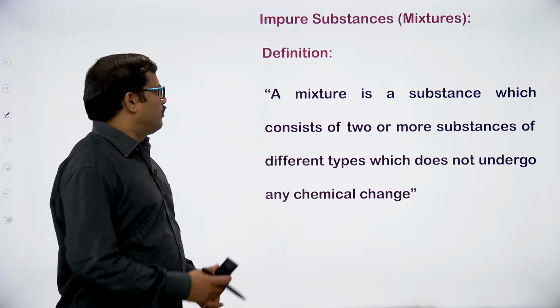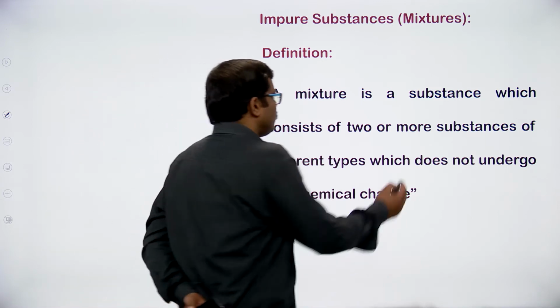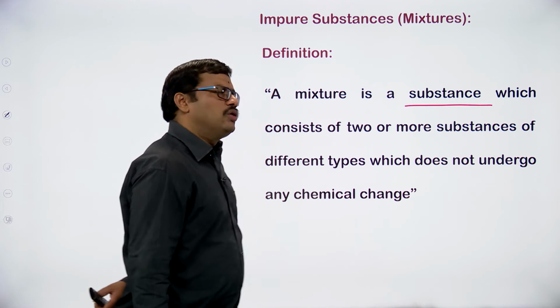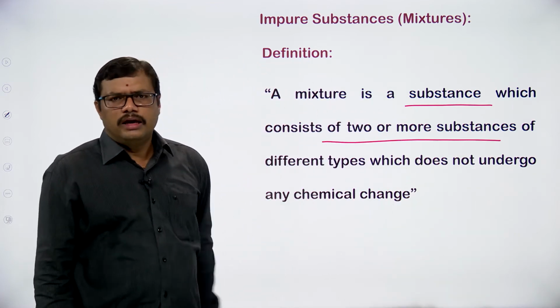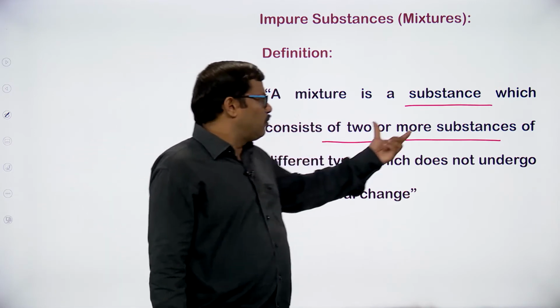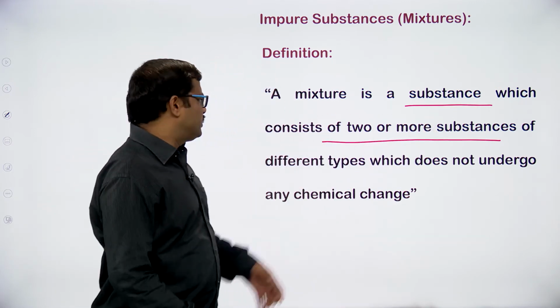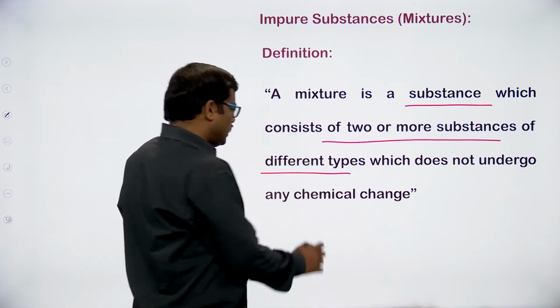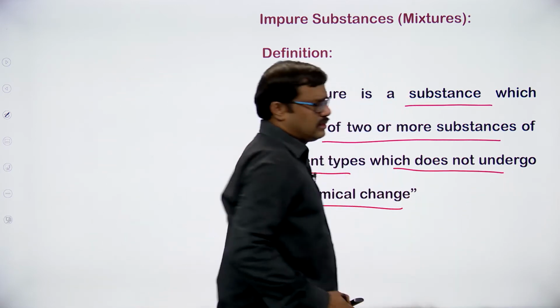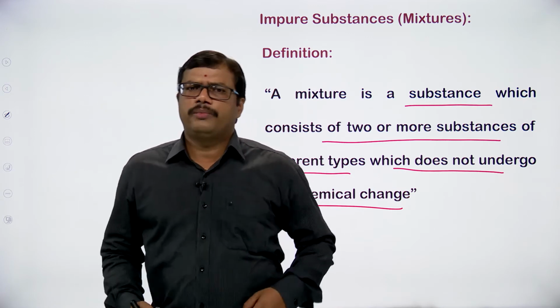Okay. So a mixture is a substance which consists of two or more substances. Two or more substances are present, and of course they are of different kinds and do not undergo any chemical reaction. So what do we have to take care of when preparing a mixture?